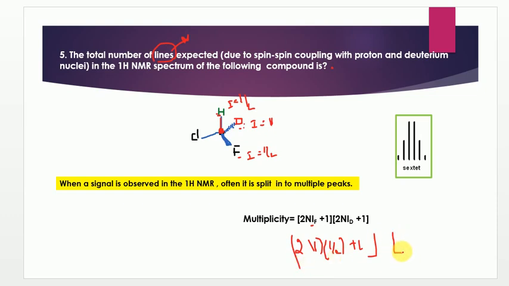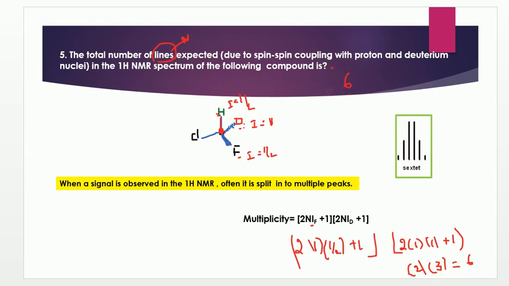The deuterium spin quantum number is actually 1. 1 deuterium is there, with spin quantum number 1. So this is giving 3 and this is giving only 2. So the total value we are going to get is 6. That means we will observe 6 lines, which exist in the sextet form. You can see this is the sextet, right? They are asking about the total number of lines, so 6 will be the right answer.